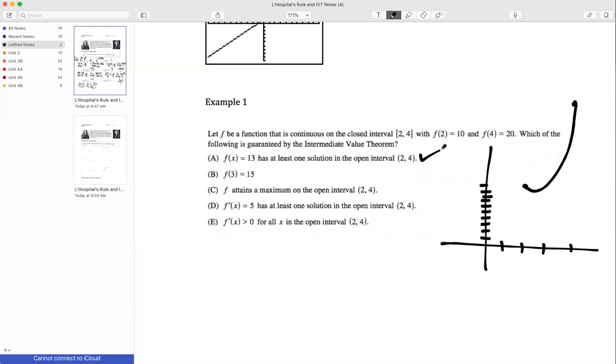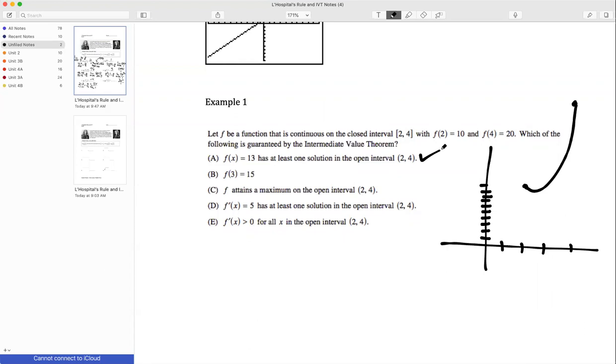This is saying if I have a function that's defined from this point to this point and it's continuous, does it have to go through 13 at some point? The answer is yes. Okay, because of the intermediate value theorem. My function's continuous. It goes from here to here, from 10 to 20. Therefore, at some point, it has to be equal to 13. So let's look at the wrong answer choices.